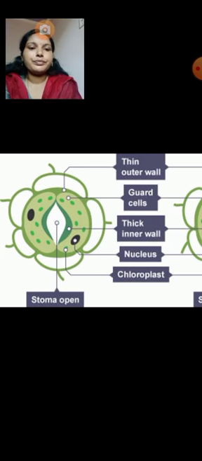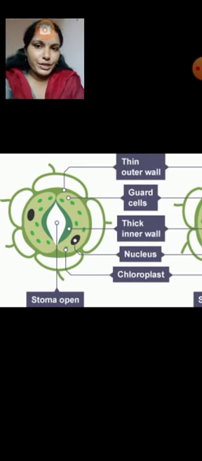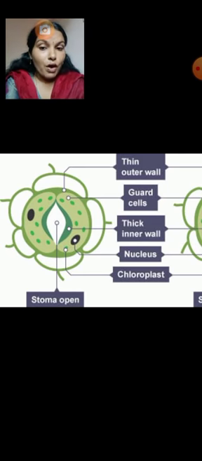And it helps in transpiration. The excess water is vaporizing through the stomata. Already we discussed that about 90% of water loss is through the stomata only.